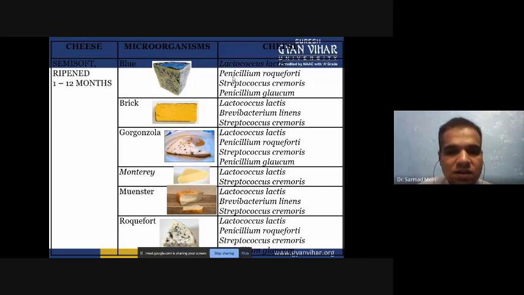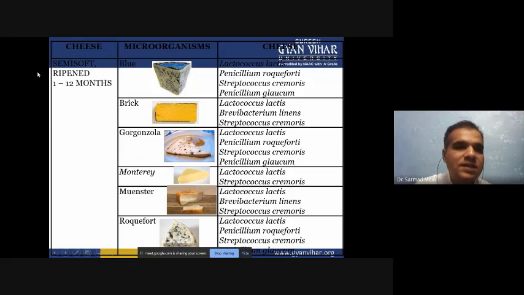These different cheeses require different types of bacteria and mold treatment. We can prepare them when we are doing shaping, and we have to remove the whey, and you can incubate overnight. So these different types of cheese will be ready for the packaging purpose.